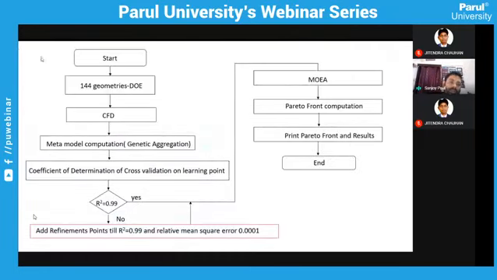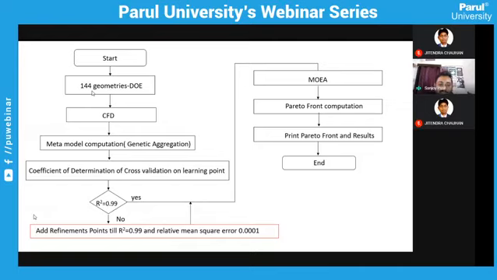So I've started with 144 geometries. Out of those 7 parameters, we have correlated some points, and we have taken 144 possibilities. Out of these 144 possibilities, we have simulated them for somewhere around 1 month. It took 1 month, and then we got 144 geometries, and from the results we have been able to get our meta model, the response curve.